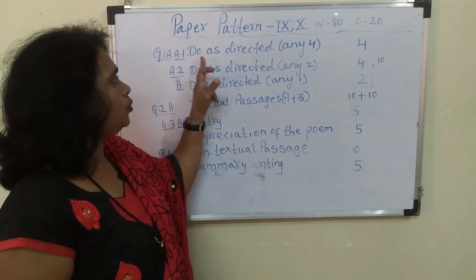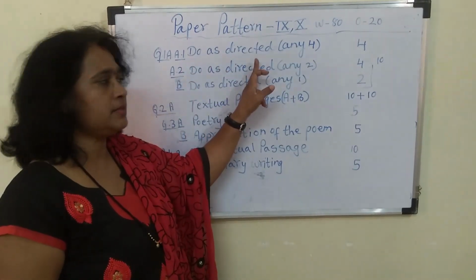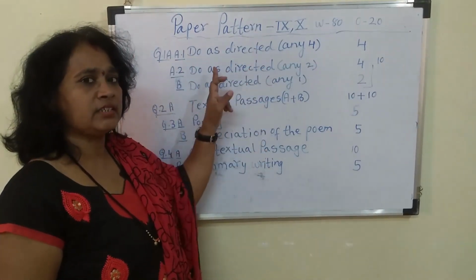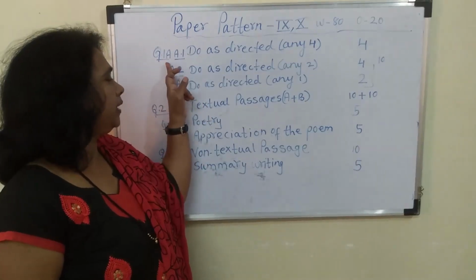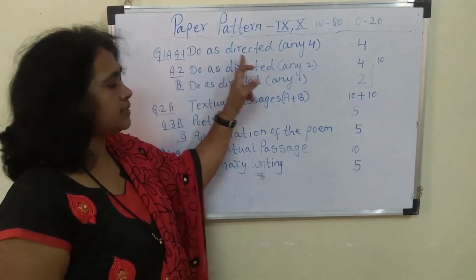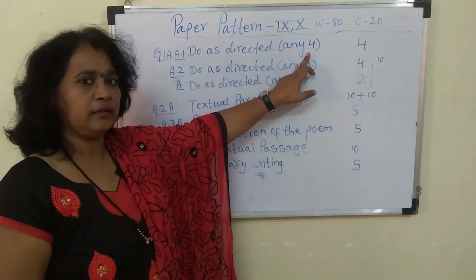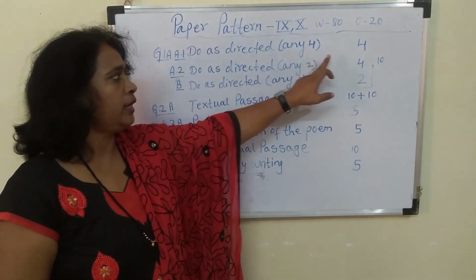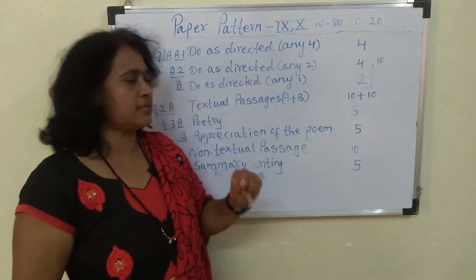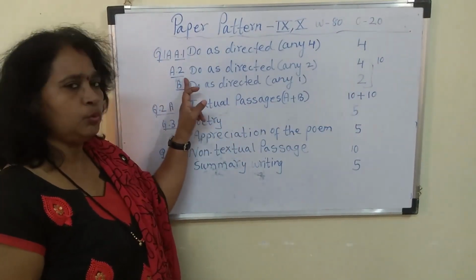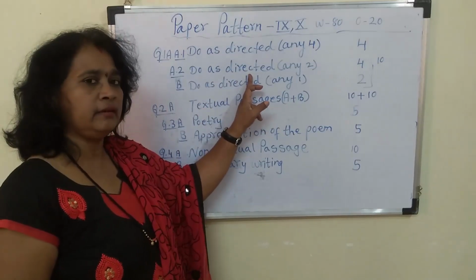A1, do as directed. This is the grammar section, section 1. Question 1A1, do as directed. Any 4 of 5 are given to you. You have to solve any 4. It carries 4 marks. A2, do as directed.